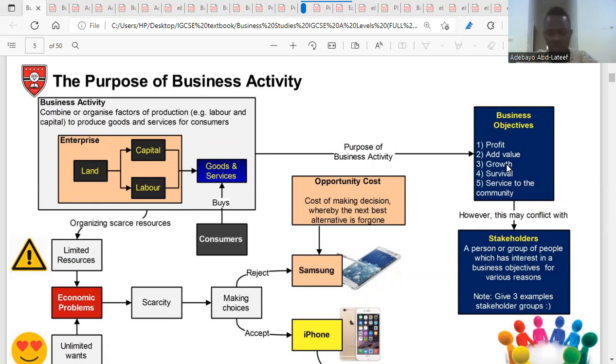The third one, growth. When we talk about growth, we're talking about expansion of a business. So some businesses might think of expanding. Now they've made profit. They've really made profit and they've added value.